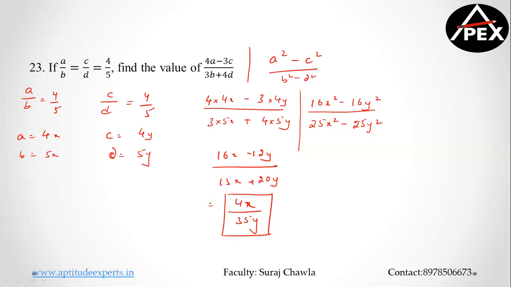So 4x by 35y, since I do not know the value of x by y, my answer becomes cannot be determined. Simple. Now in the previous question, this can be taken as 16 common, this becomes x square minus y square, and divided by 25 common, that is again x square minus y square. So x square minus y square and x square minus y square will get cancelled.